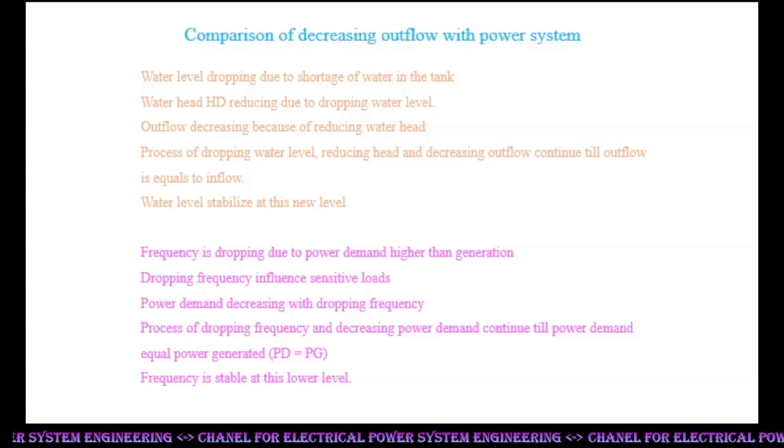A similar phenomenon occurs during loss of generation: dropping frequency, increasing generation, decreasing demand, and stabilizing at a lower frequency when generation and demand match. But the reverse occurs during adding of generation or loss of load. Frequency is increasing due to excess generation. Hence generation drops, demand rises, and it stabilizes at a higher frequency when generation and load match.